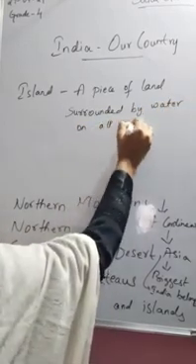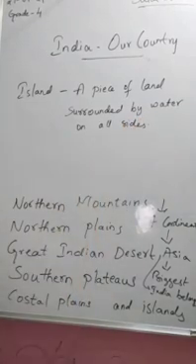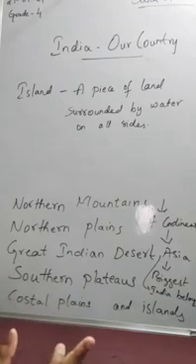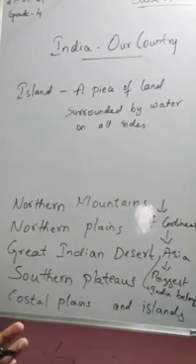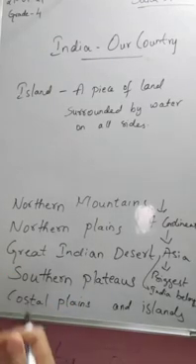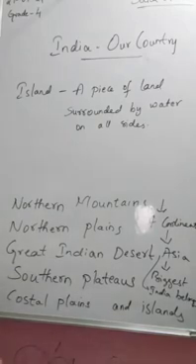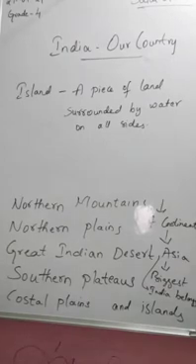Then coming to the mainland, India has the mainland and 2 groups of islands across the sea. The islands are the Andaman and Nicobar and the Lakshadweep.